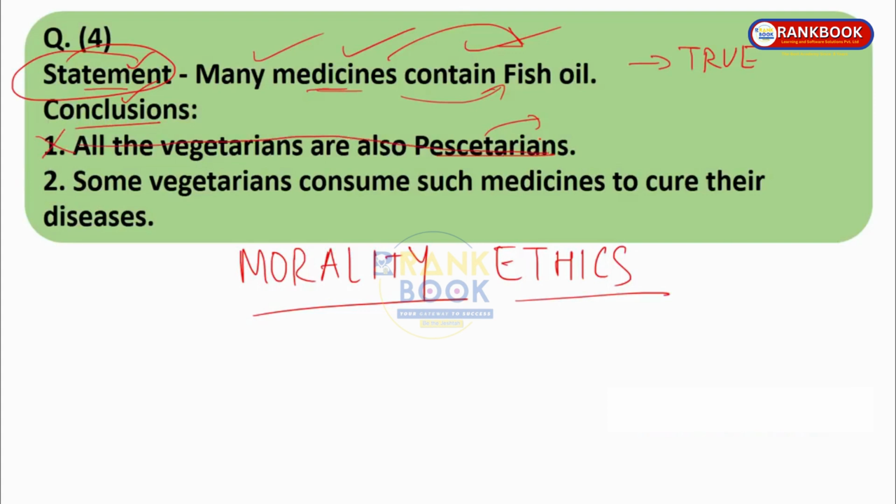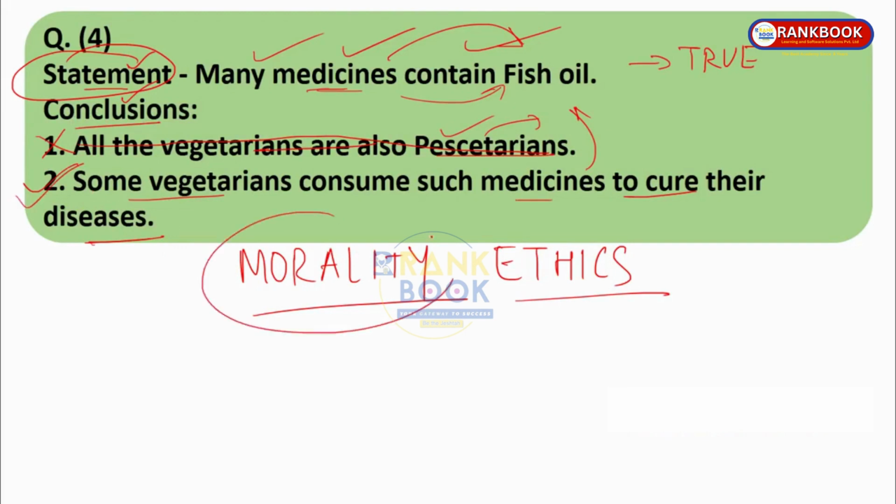So cancel it. Second conclusion: some vegetarians consume such medicines to cure their diseases. This is correct. This is valid. Why? Because many medicines, not all the medicines, many medicines contain fish oil. So if you are a vegetarian but you have a disease and the cure to that disease lies in a medicine which has fish oil in it, then you will consume it. So some vegetarians consume such medicines only to cure their diseases, okay? They are not eating fish for lunch, dinner and all that stuff. They are not eating fish regularly. So they are not pescatarian. So this is false and this is correct, okay?